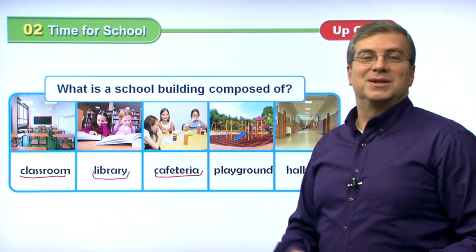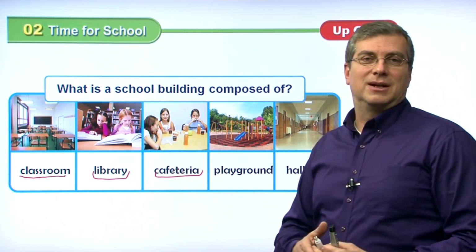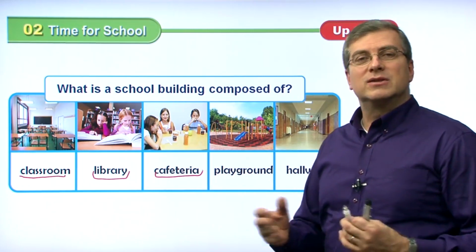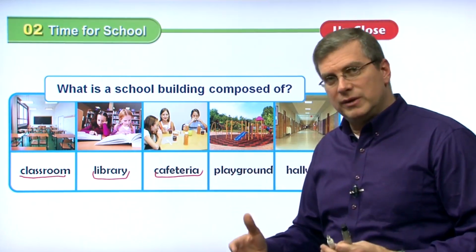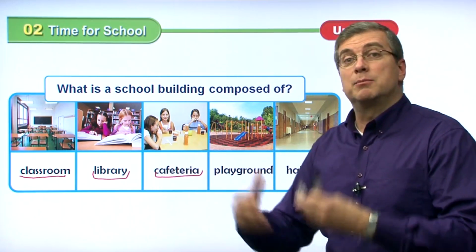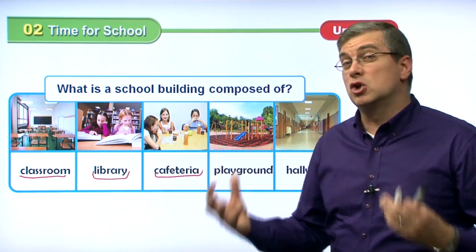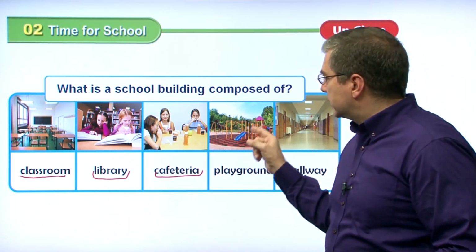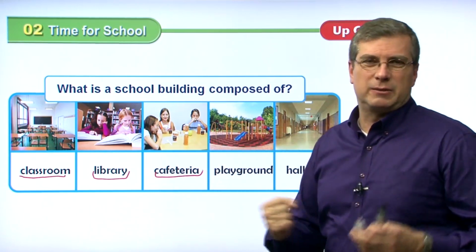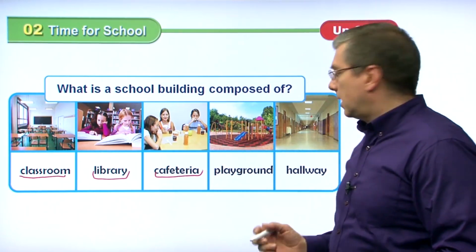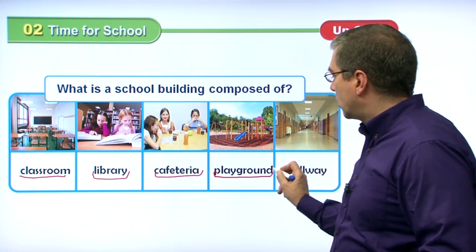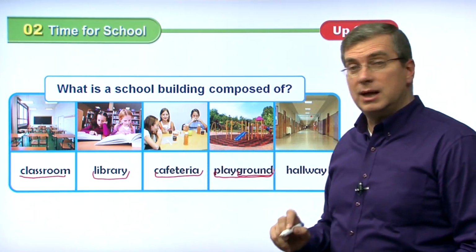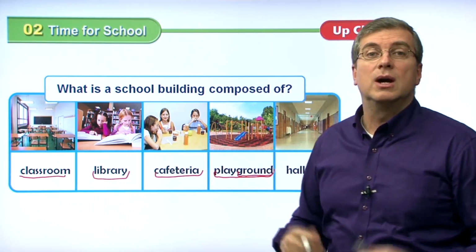Now, of course, after you eat, or sometimes in the morning too, before lunch, there's a certain time in the school day where the kids go outside and play. Now, you want to have a good place to play, right? You want to have swings, slides, fun things to play on. What do you call that area? That is called a playground, because it's a ground. Ground means area where you play, right? And there are many fun things to do on the playground.